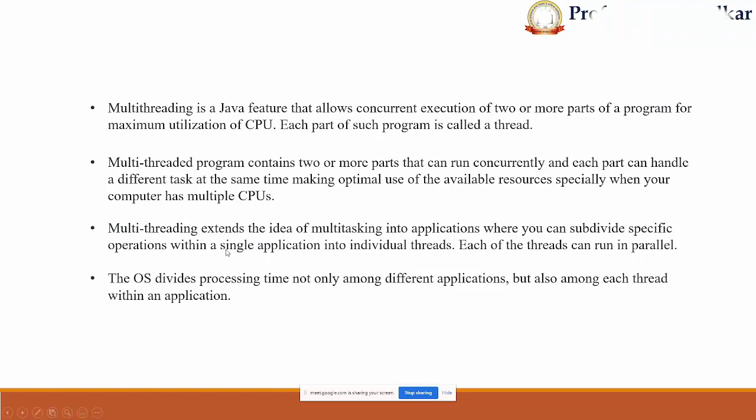Okay, and this multi-threading idea comes from multitasking, which means the operating system is able to execute multiple tasks. From that multitasking operation, the idea is carried out, and we divide a specific program or operation into single operations, and all the single operations of the main program execute concurrently. Generally, the OS divides the processing time not only among the different applications, but also among each thread within an application.